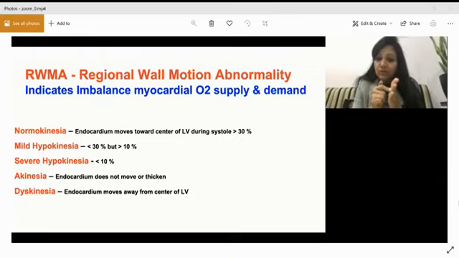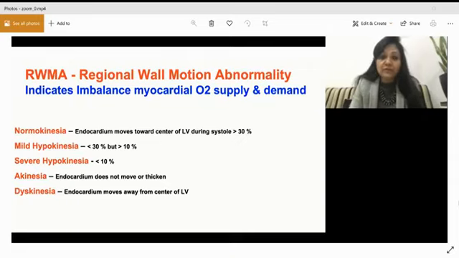So why do you want to know about this? Because this indicates there's a myocardial oxygen supply and demand imbalance, and either the supply is hampered due to coronary blockage, or the demand is very high. Even before the ECG changes occur, or the PA pressures or the PCWP or the LA pressure rises, regional wall motion abnormality comes. That is why echo is of so much importance.